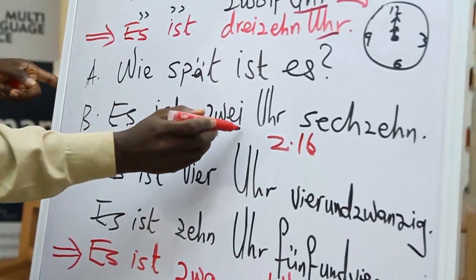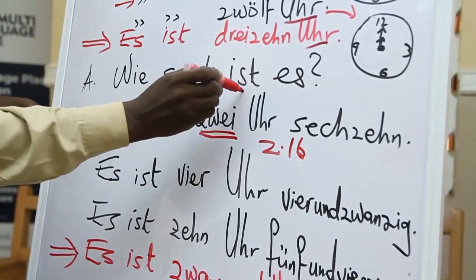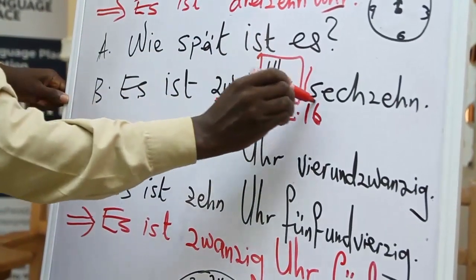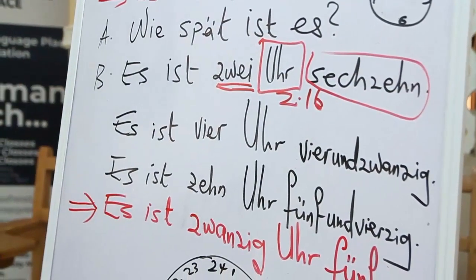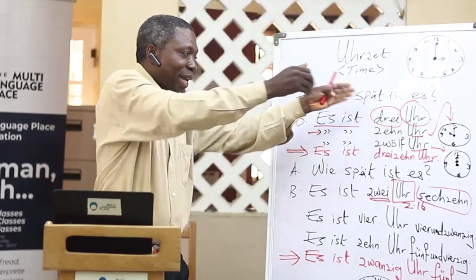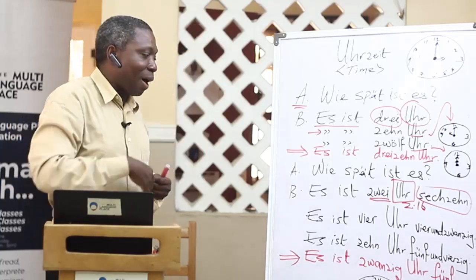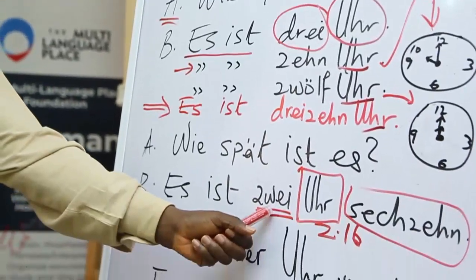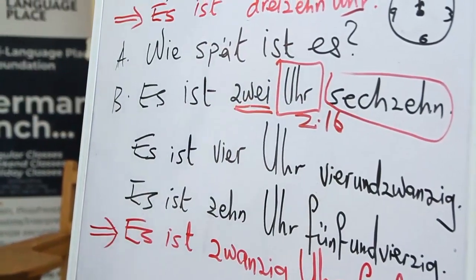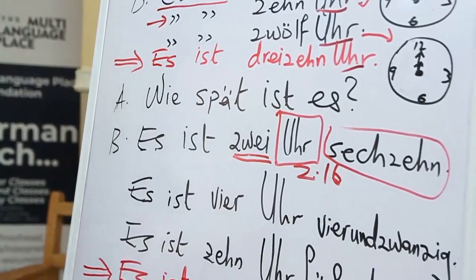You see the full hour first, the Uhr comes second in the middle, and then you have the minutes at the end. Once we have just the full hour, Uhr will be at the end. If you are talking about some minutes after the full hour, the full hour will be here, then the Uhr in the middle, and then the minutes will follow. So we go on now. Es ist 2 Uhr 16.